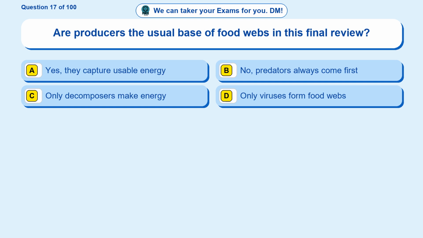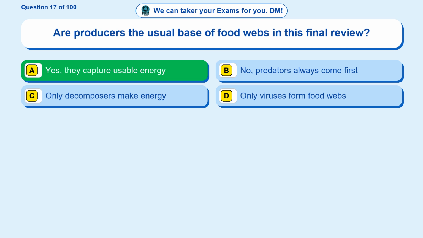Question 17. Are producers the usual base of food webs in this final review? Option A. Yes, they capture usable energy. Option B. No, predators always come first. Option C. Only decomposers make energy. Option D. Only viruses form food webs. The correct answer is option A.